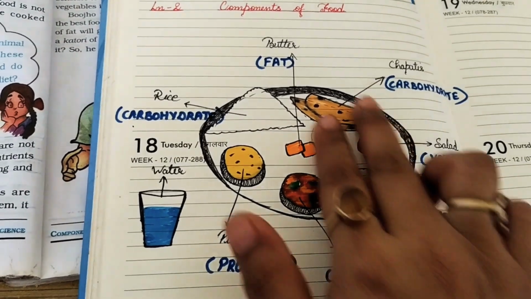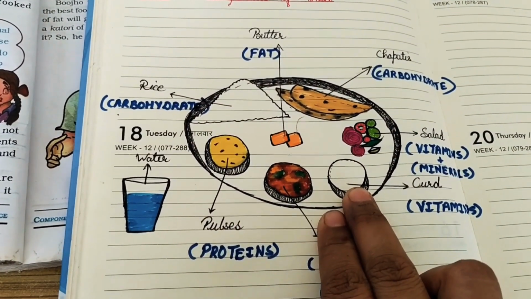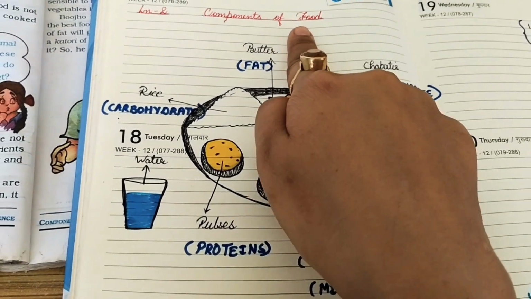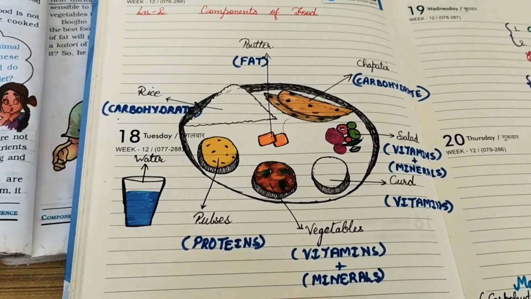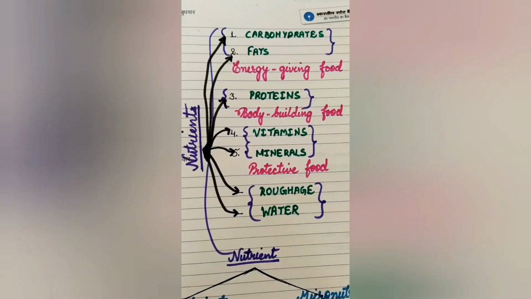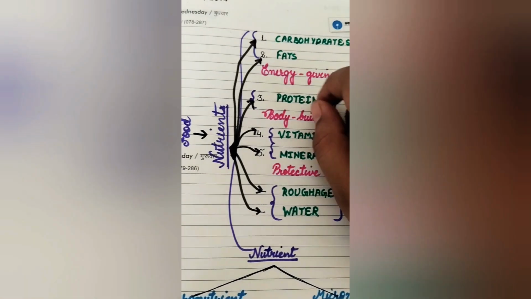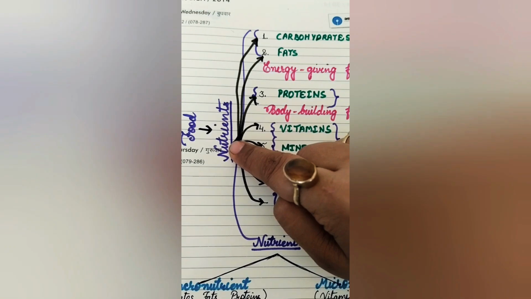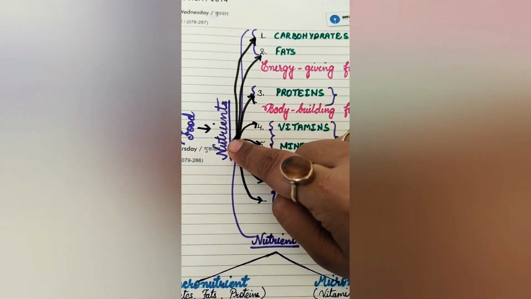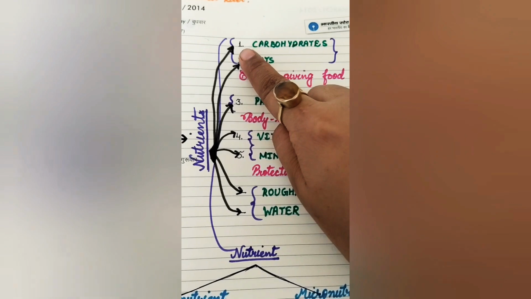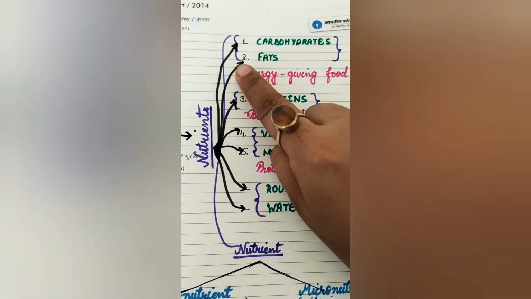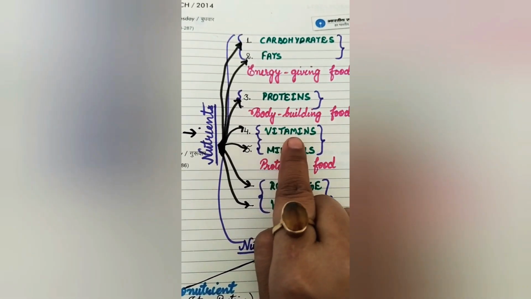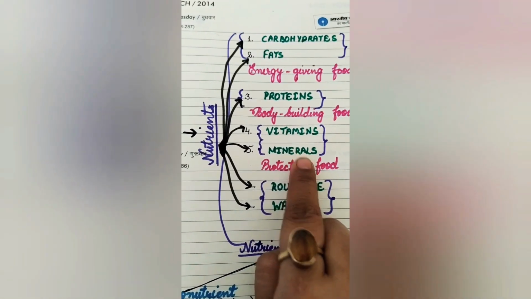Children, the substance which we eat is your food, and the chemical substance we get from the food is called nutrients. I hope you have understood it very well. Here you can see that we eat food. From the food we get nutrients. Nutrients are of different kinds. I have written here: number 1, carbohydrates; 2, fats; 3, proteins; 4, vitamins; 5, minerals.